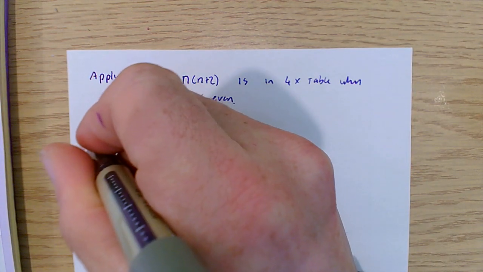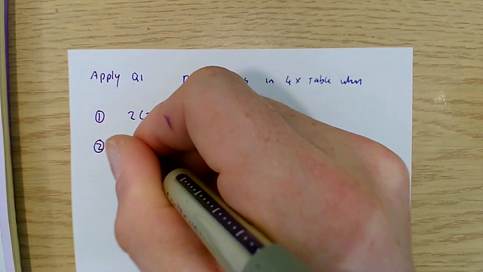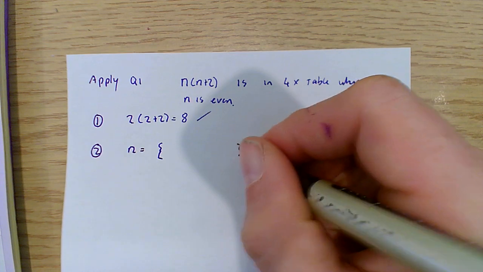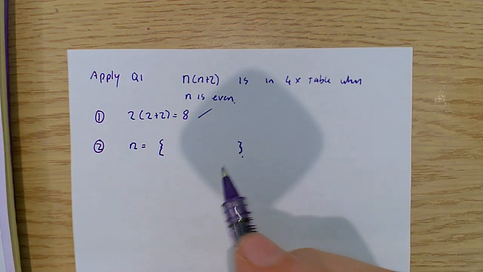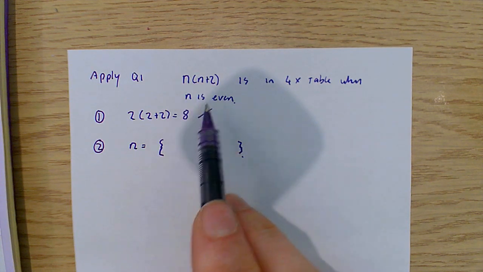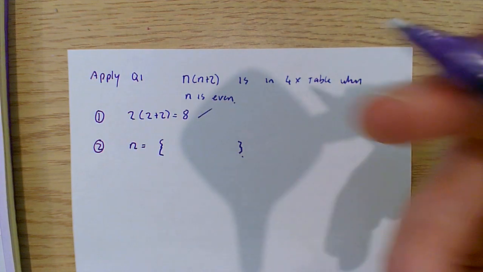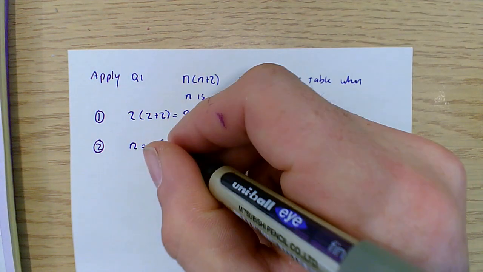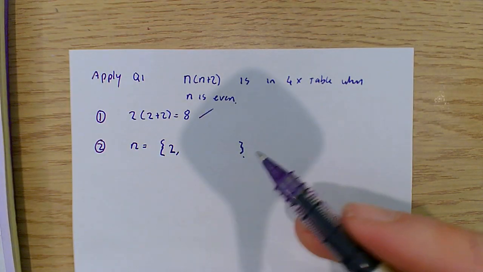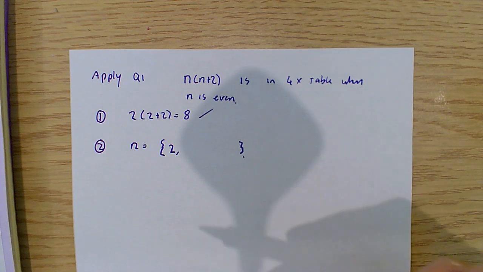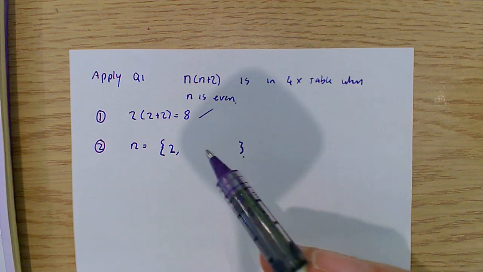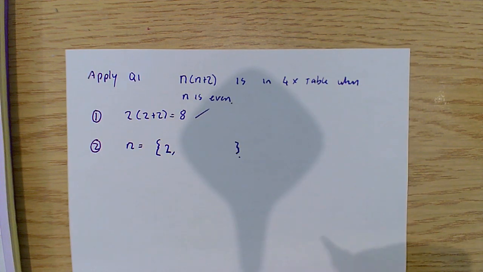Part 2, I'm going to think of n as being a class of numbers, and I should say a finite set of numbers, such that I'm basically going to put every single number that I could possibly substitute into this that satisfies this condition in this group. I've just checked whether 2 works, and 2 actually does work. So now I could try 4, and I could try 6, and I could try 8, and every single time I check to see if it works, and if it does, I pull it into this group, and I could just keep going forever. We could expand this group on forever. But there is an easier way.